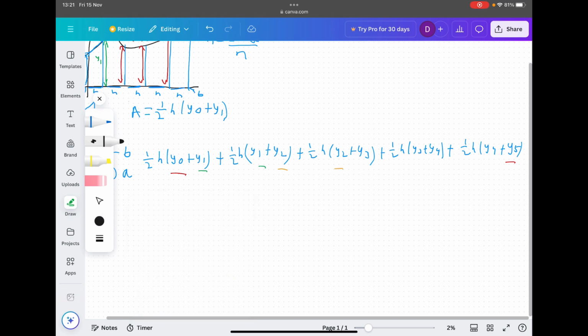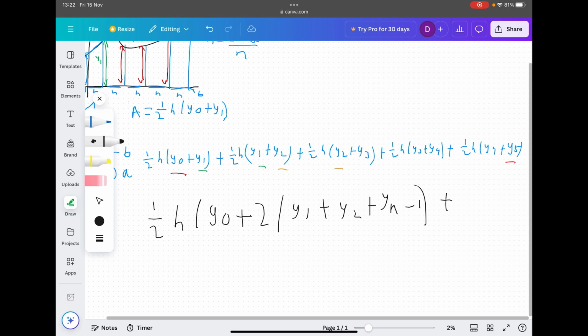So another way in which we can write this is a half h, and then y0 appears once. And then we know that y1, y2, y3 and y4 appear twice. So we'll do 2, y1, add y2, add, and then however many they are, so add yn minus 1.